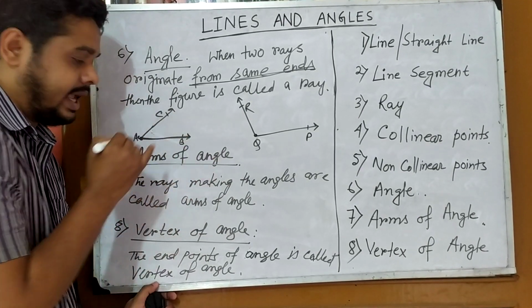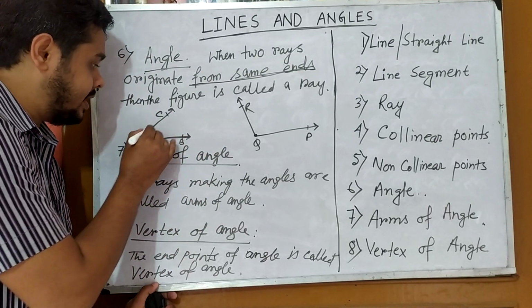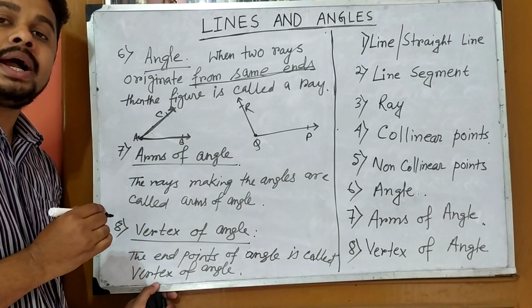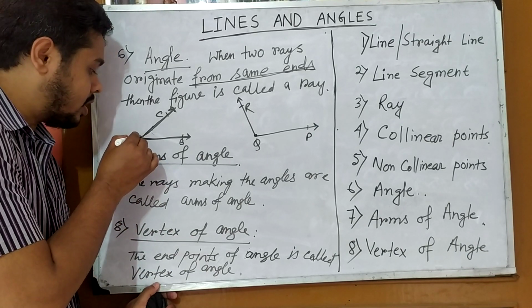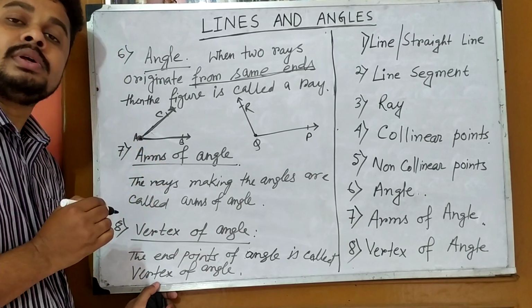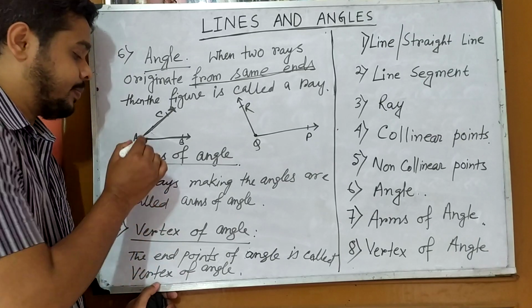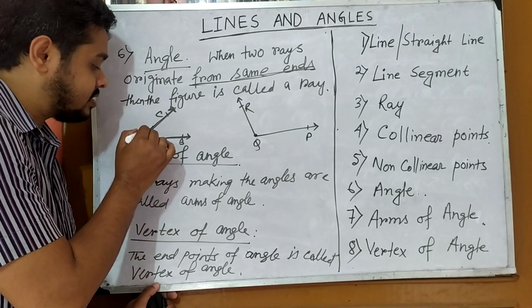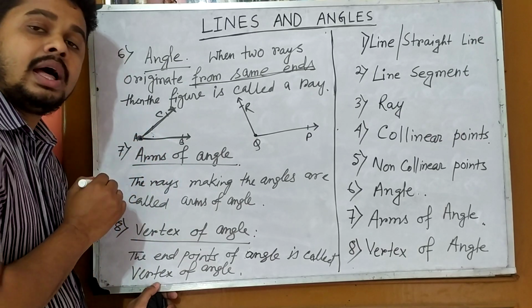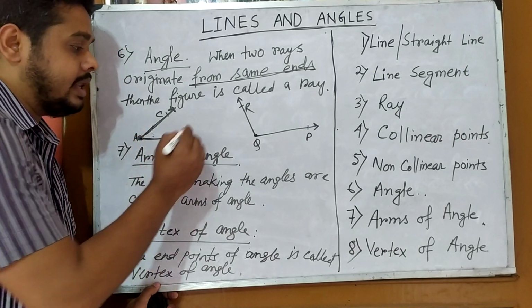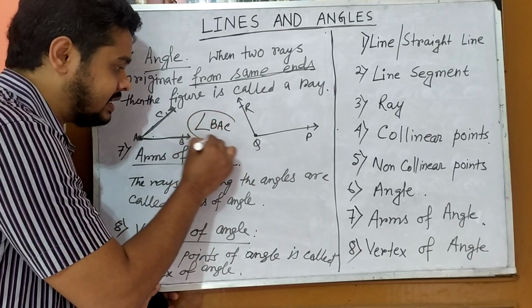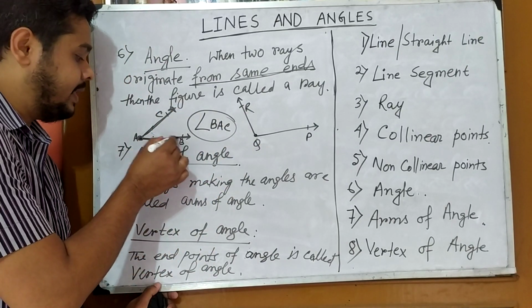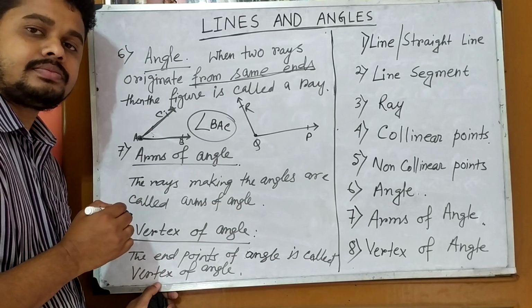You can see AB is one ray, another ray is AC. But both of them originate from the point A. At that time the figure is called an angle, and that is denoted by angle BAC. That is the angle BAC.